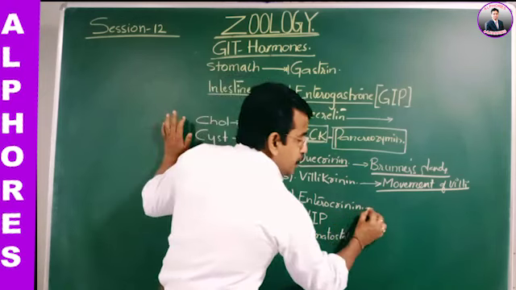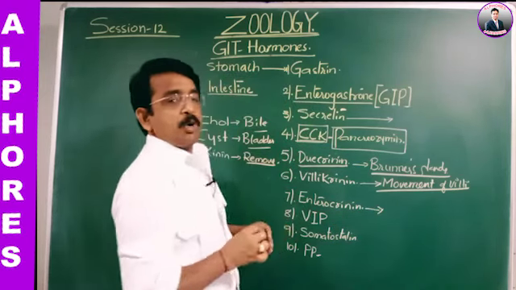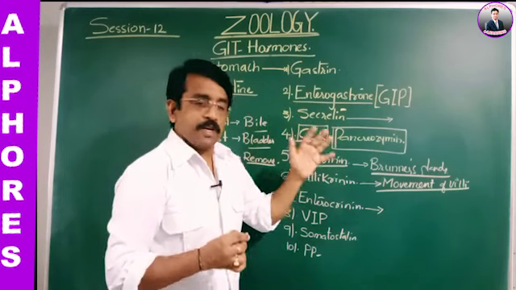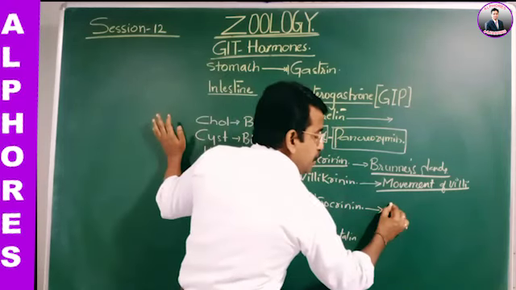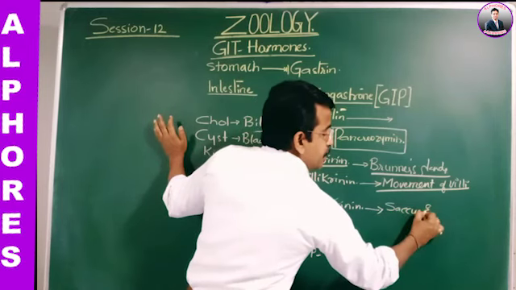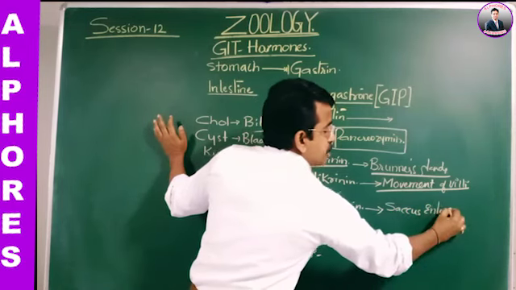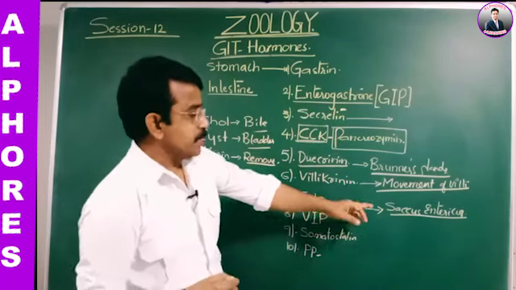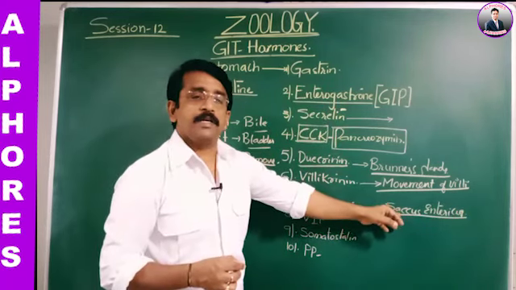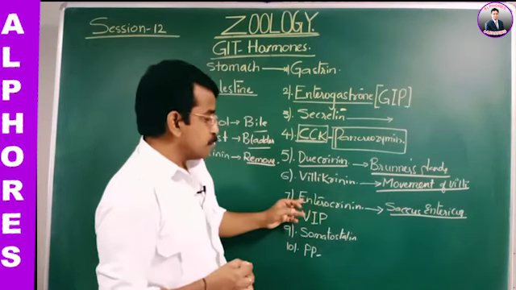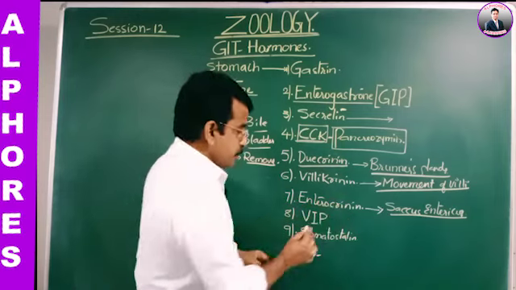Next, enterocrinin. Enterocrinin is also secreted all along the length of the mucosa of the intestine, and this stimulates the succus entericus. Succus entericus is nothing but the intestinal juice, another name for the intestinal juice. So the secretion of the intestinal juice is by enterocrinin.